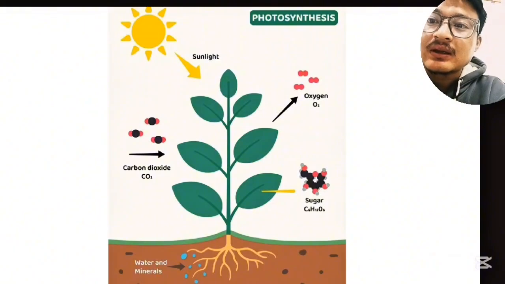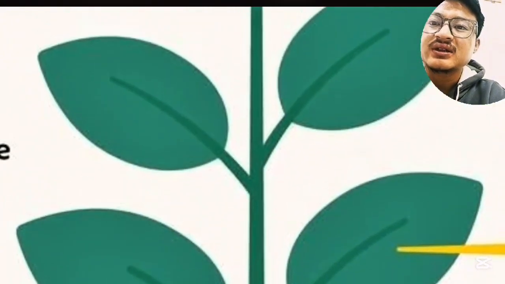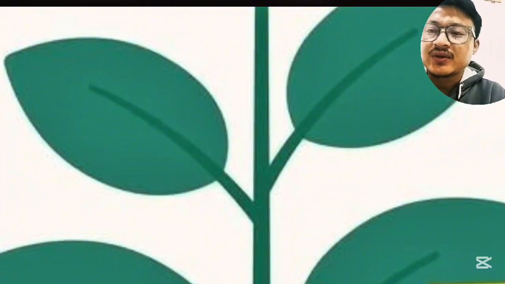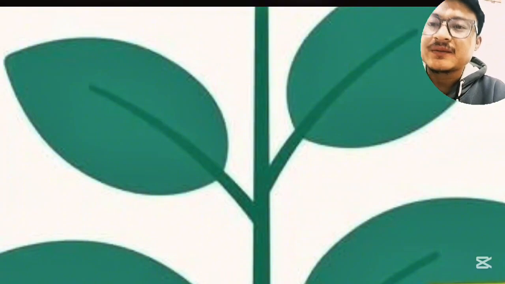Firstly, the photosynthesis takes place on the leaf and other greenery parts of the plant. So the photosynthesis takes place in the leaves and other greenery parts of the plants, but the maximum photosynthesis takes place on the leaf because the leaf contains maximum number of chloroplast and the chloroplast contain chlorophyll. Therefore, the maximum photosynthesis takes place on the leaf.